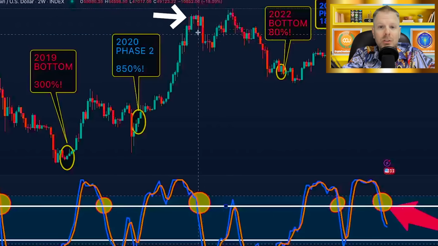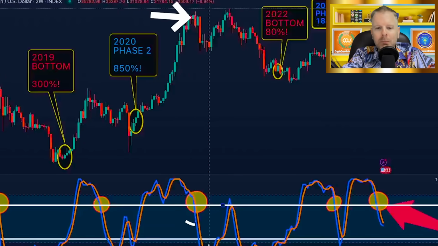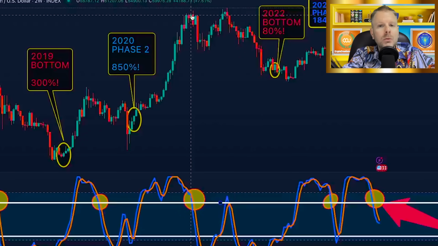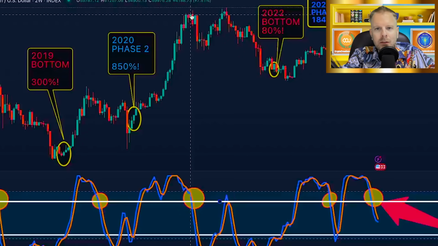So we had our first top, and at that actual top, that's when we crossed back down here, when everyone still thought we were going to 100K. They were convinced. They said, you know what?